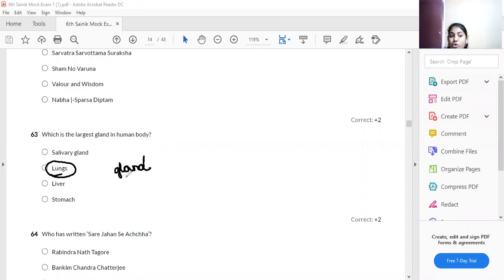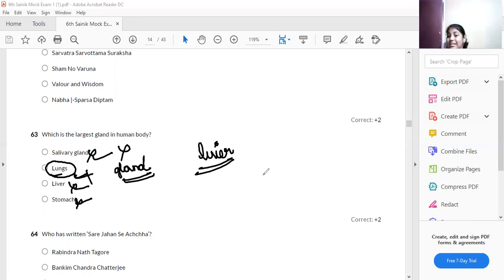Lungs, salivary gland, liver, and stomach. Which one is the answer? Salivary gland? No. Lungs? No. So the liver is the largest gland in the human body.